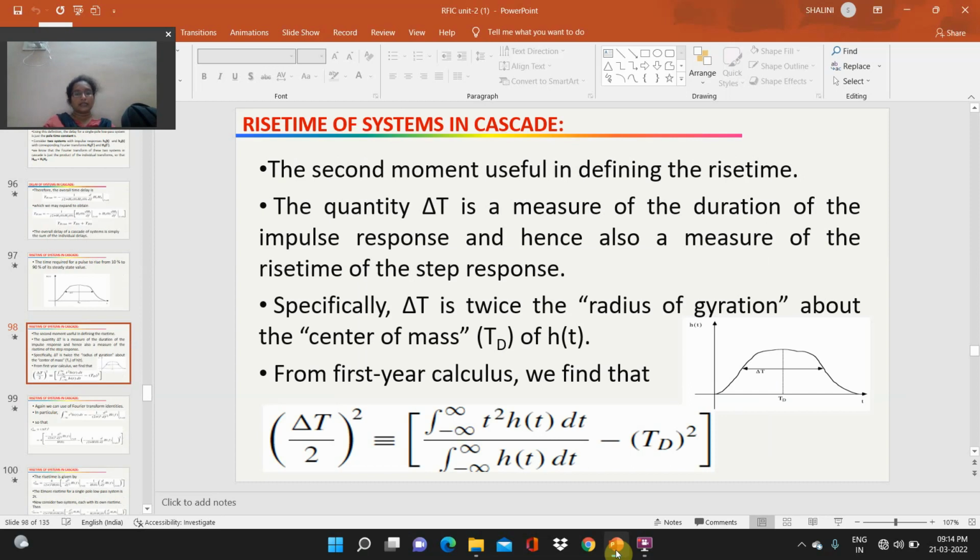Specifically, delta t is twice the radius of gyration about the center of mass Td of h of t. From first year calculus, we find that (delta t by 2) whole square is equal to the integral from minus infinity to infinity of t square h of t dt divided by the integral from minus infinity to infinity of h of t dt, minus Td whole square.